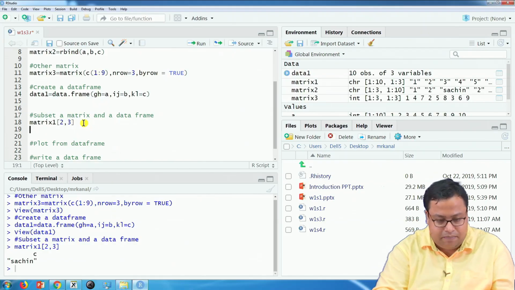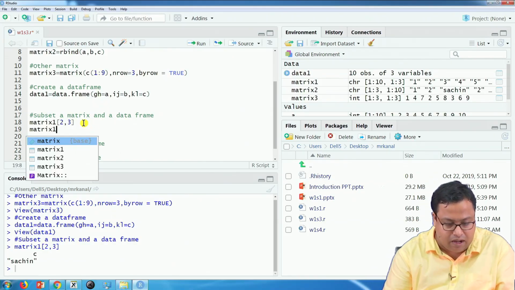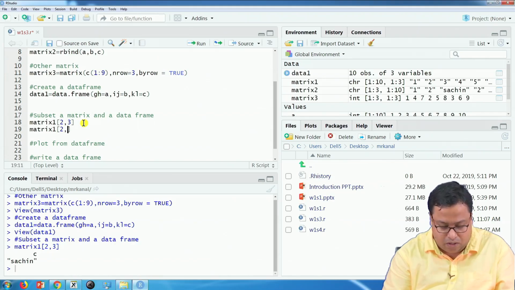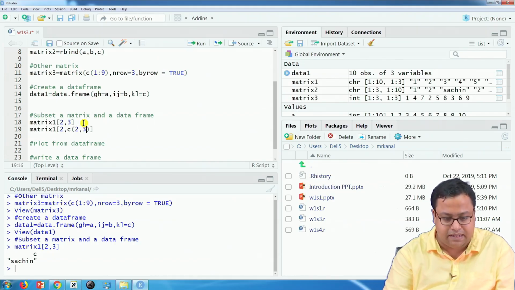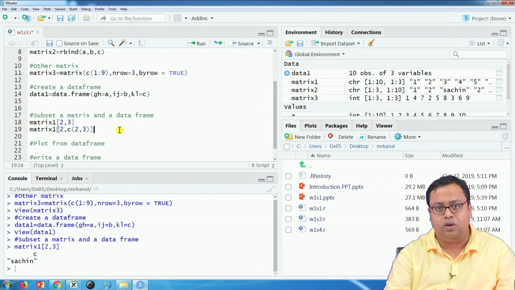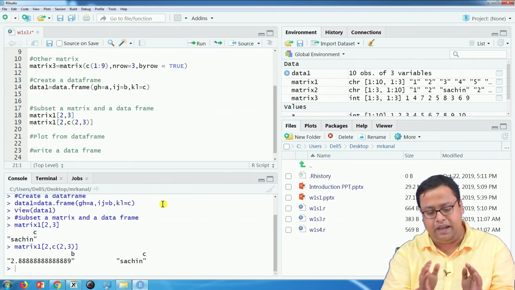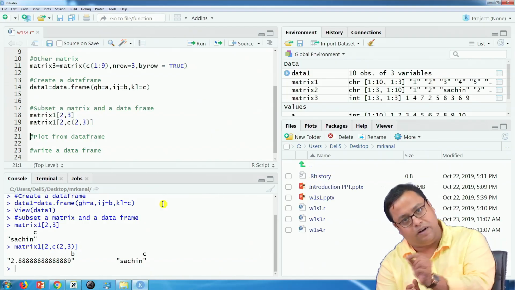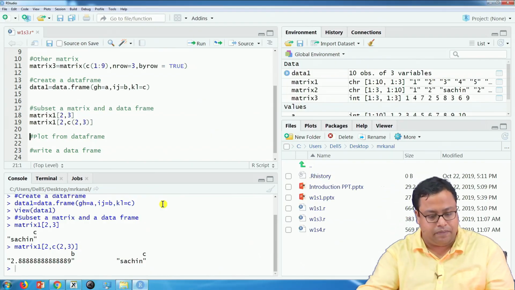If I want a little bit more, if I write matrix1 and then 2 comma C(2, 3), that means I have written 2 comma 3 after the comma, and before the comma there is only 2, that means second row and second and third column. If I run this, it is giving me B and Sachin. So, second row and second and third column.